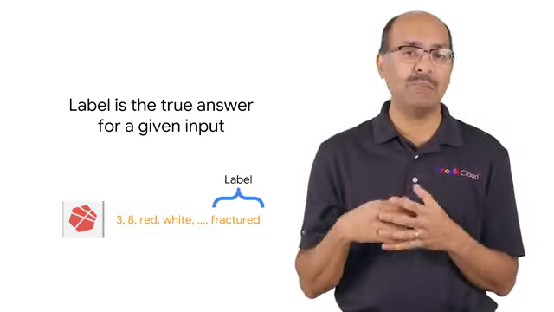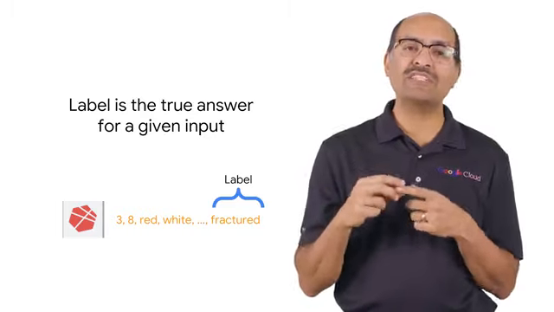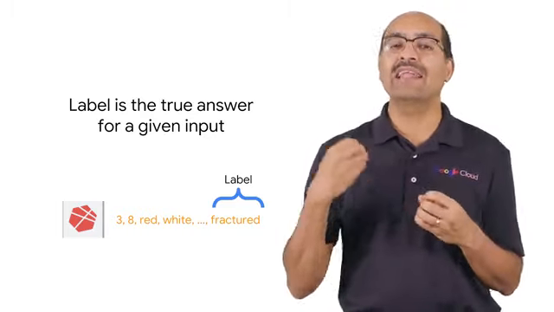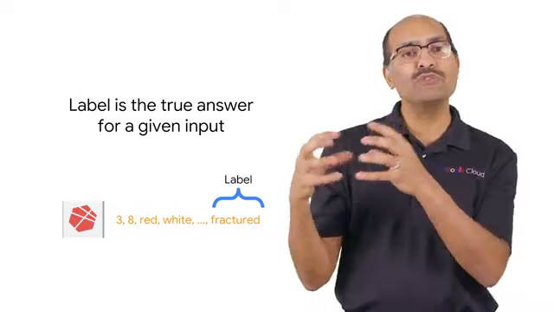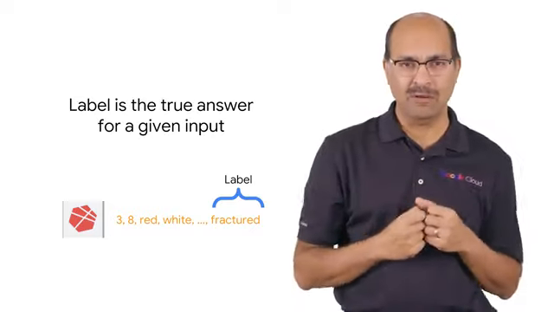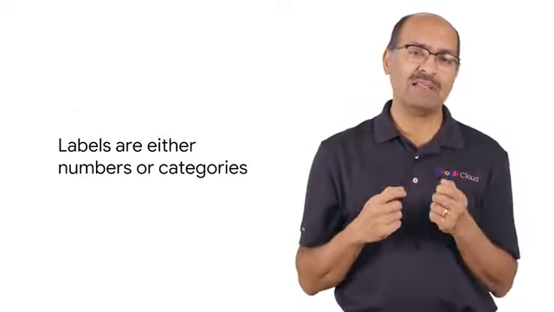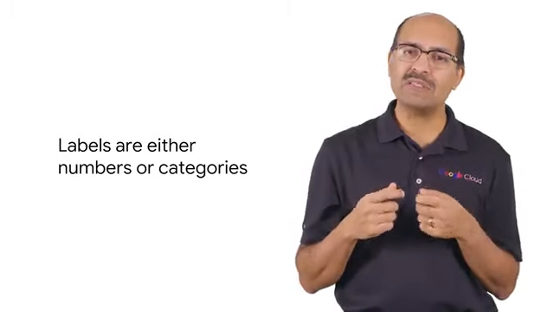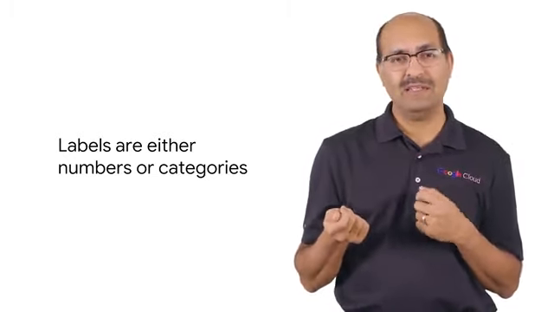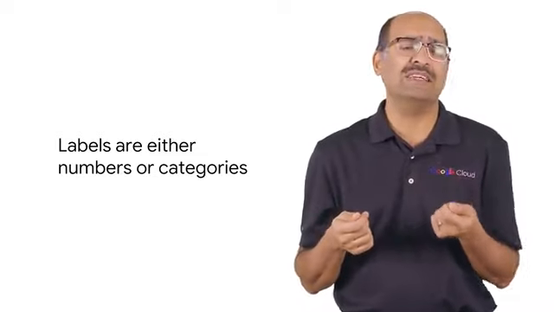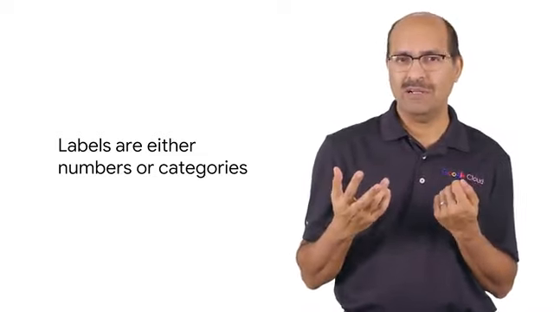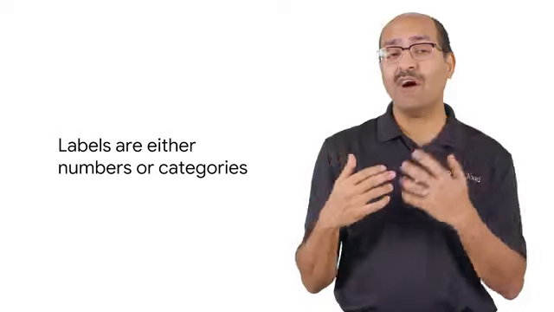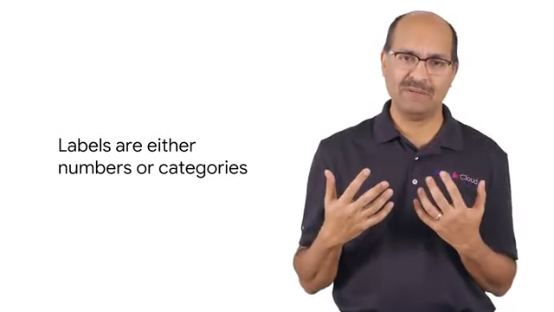And when we train a model, we compare the prediction for that example against the label for that example and use that information to update the model. Labels can be either numbers or they can be categories. The amount that somebody deposits in a year, for example, that's a number. Whether that amount is high or it's low, that's a category.